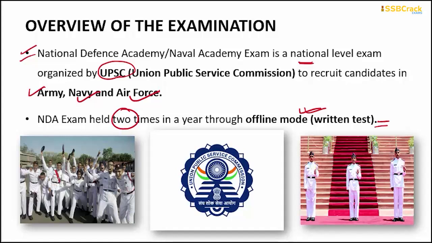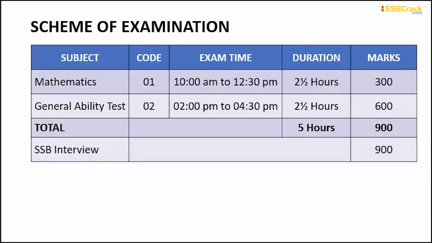Okay, now coming to the scheme of examination. So the exam is basically divided into 2 phases. First phase is the written test and second is the SSB interview. So in the written test, that we are going to discuss in detail, there are 2 papers. First paper is mathematics and second is the general ability test, which is also known as GAT. So first of all, let's discuss mathematics.